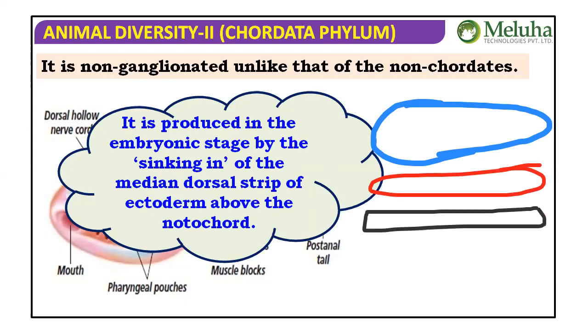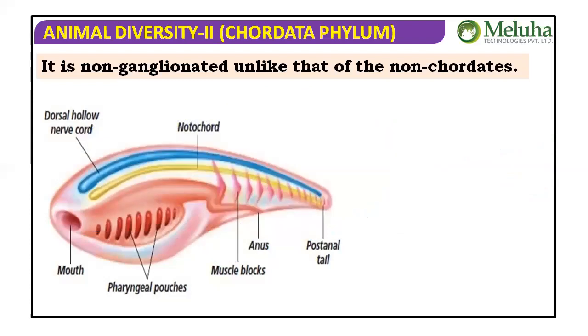But just showing here, there are three germ layers in the embryo: ectoderm, mesoderm, endoderm. What he is saying is that during the embryonic stage, the median dorsal strip of the ectoderm will sink in above the notochord. That means from the mesoderm, the notochord is going to be formed. Then above the notochord, a neural plate-like structure will develop and sink in to form the nerve cord. Those details we'll discuss in human embryonic development when we go there.